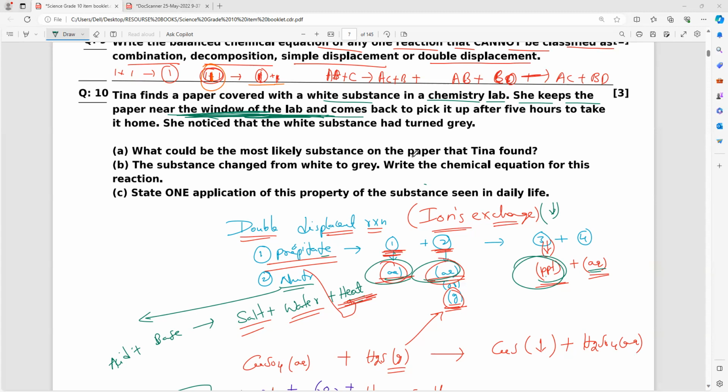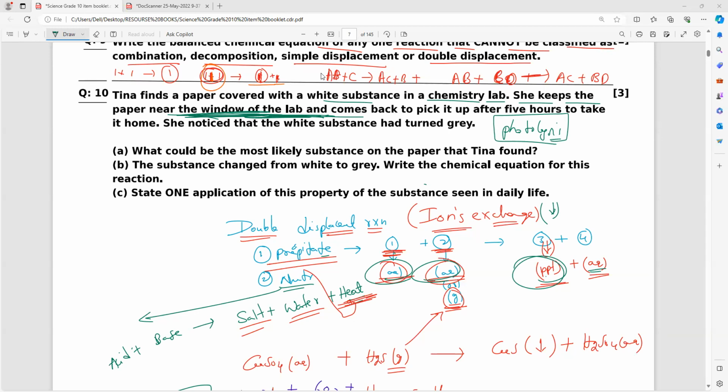Photolytic decomposition, or photo decomposition reactions, or we can say photolysis. Photolysis means your mind should immediately say one example in our book, which is very popular: silver chloride. There is the image also. And photographic means immediately you have to remember silver bromide.